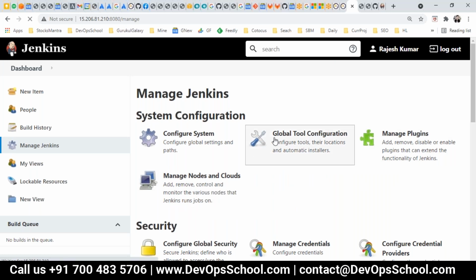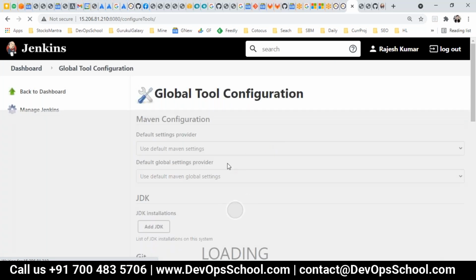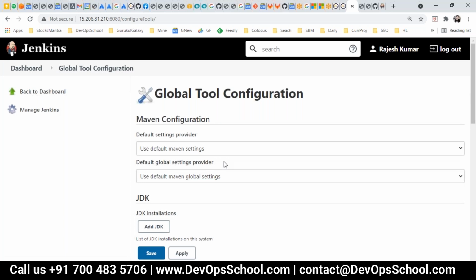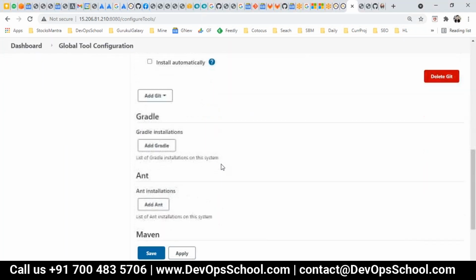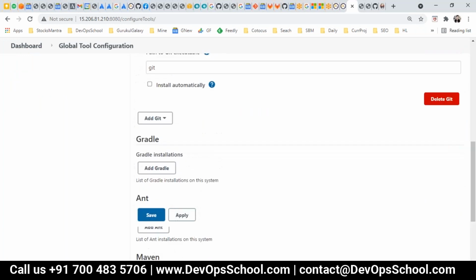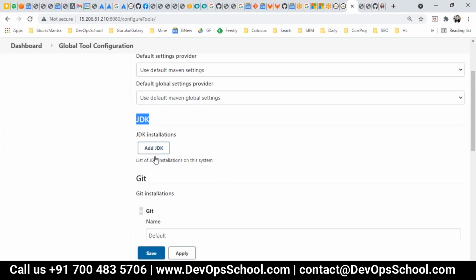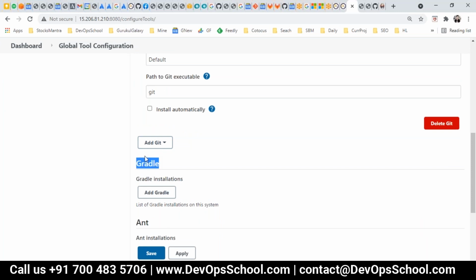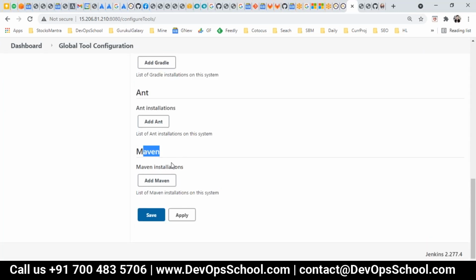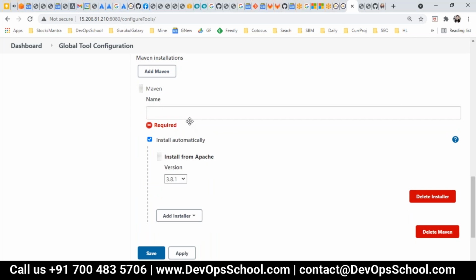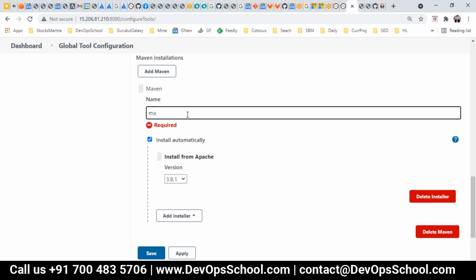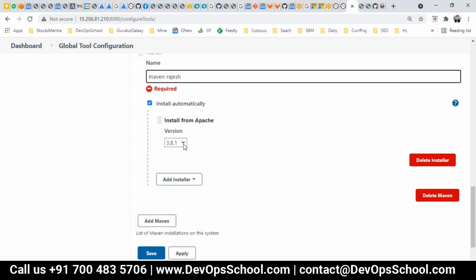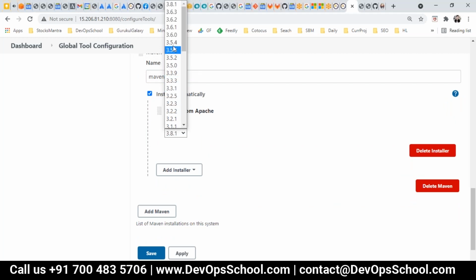I should go here. And guys, here you have many options again. I just said, don't get lost. You just need to focus on something which you need. So here you can set multiple JDK, multiple Git, multiple Gradle, multiple Ant, multiple Maven. I want to set only one Maven for the time being. Which Maven? Maven, and this I will name Rajesh. And which version do I want? So you want 3, 4, 5, 6, whichever you select, and save it.